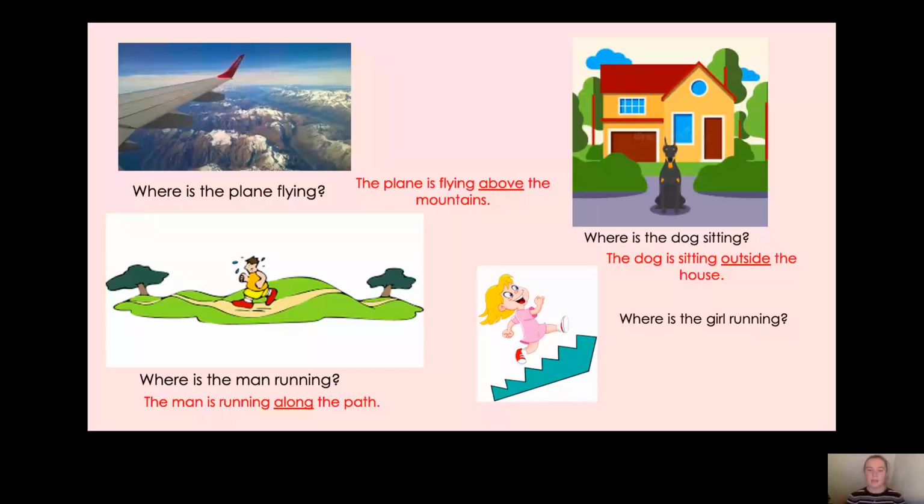And finally, the girl. Where is the girl running? Well, the girl is running upstairs or up the stairs. Now, what would you say if she was running the other way? What could you say? Yes, that's right. You could say the girl is running downstairs or the girl is running down the stairs. So down there would be our adverb of place.